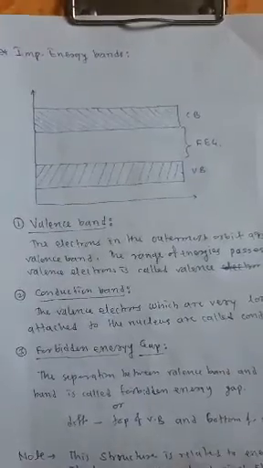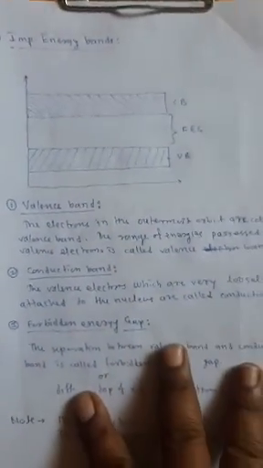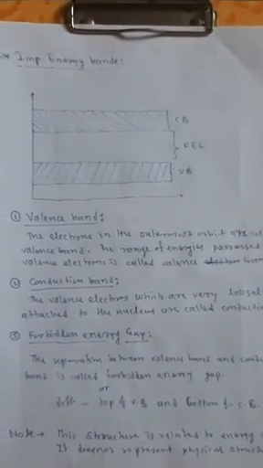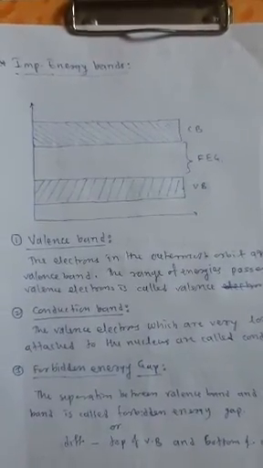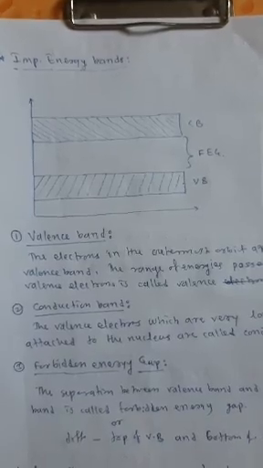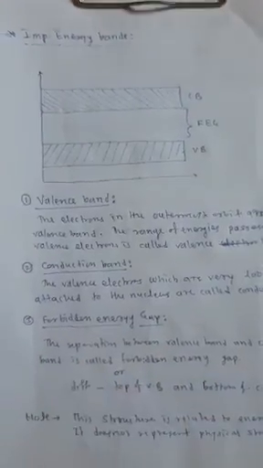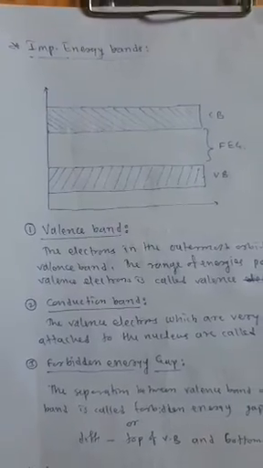Welcome back. In this video, we are going to study only important energy bands. There are different energy bands related to the different orbits of the electron in a solid, but the important energy bands are only two. One is valence band and second is conduction band, and the gap between them is known as the forbidden energy gap.